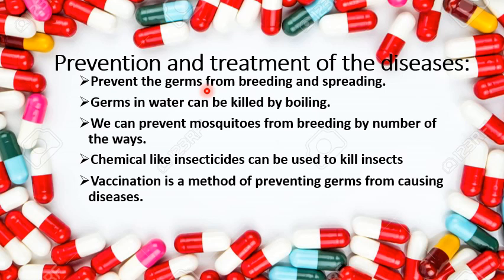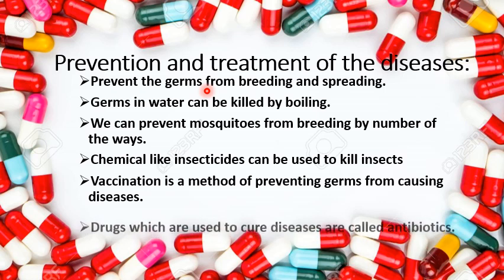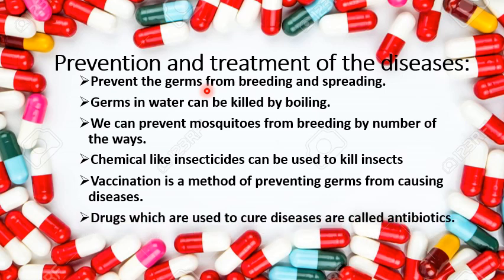It is especially important for children to be vaccinated against various diseases. But if the diseases are caused, what should we do next? We should take the drugs which are used to cure the diseases. These drugs are called antibiotics. These are chemical drugs, or in our slang language, we call them medicine. So drugs which are used to cure diseases are called antibiotics.